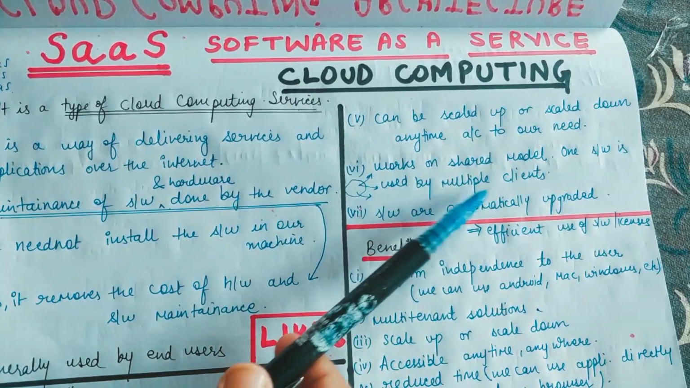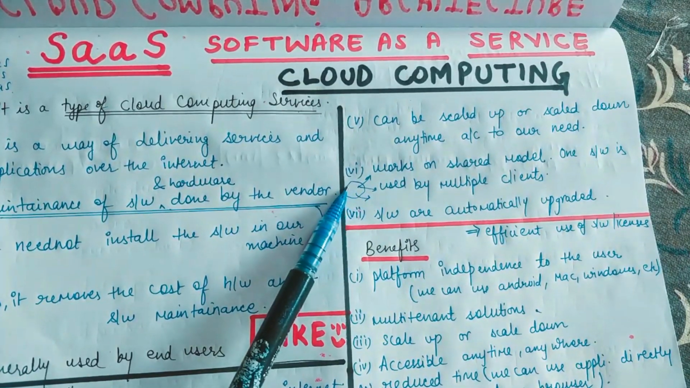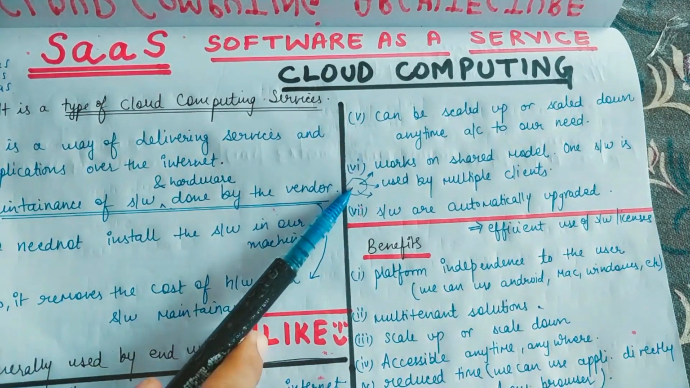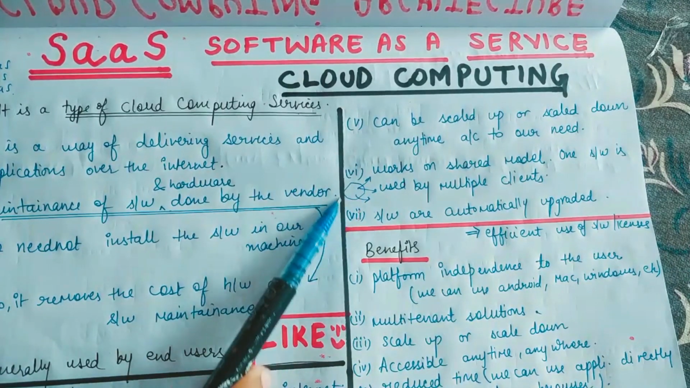Next is it works on a shared model. One software is used by multiple clients. The thing is, on the cloud service provider, they'll have one application, or we can say a resource, right? So that resource will be used by all the clients, like client 1, client 2 and client 3 and so on. Okay, so that will be a shared resource.